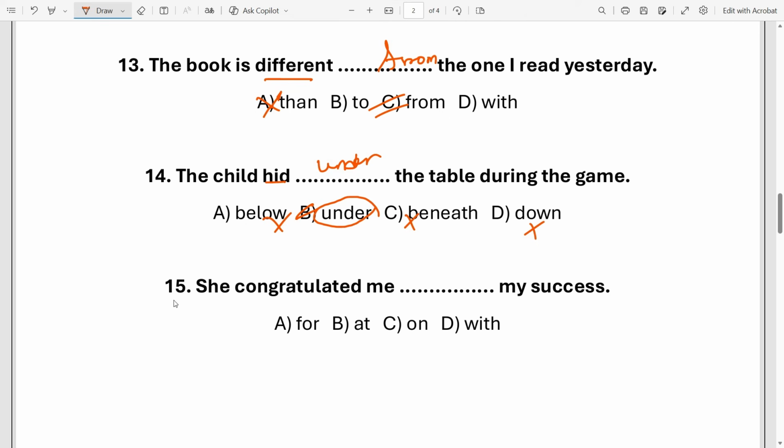Next, this is 15th. She congratulated me dash my success. So the verb is congratulated. So congratulated is always followed by the preposition on. Understand? Good. So option C, on, is the right choice.